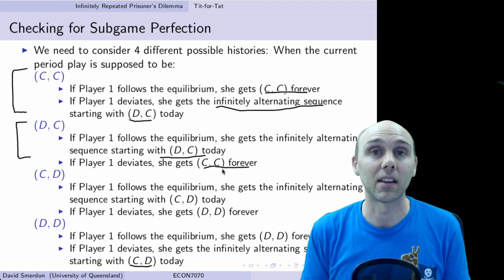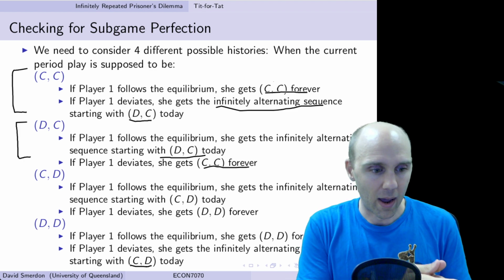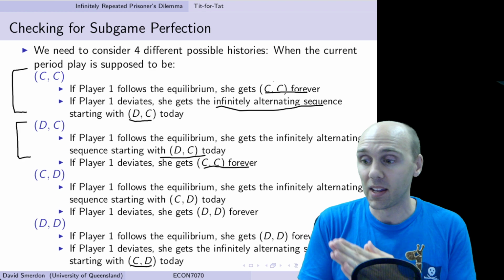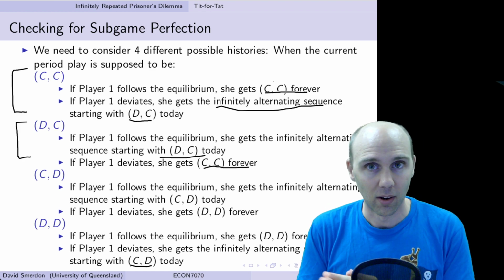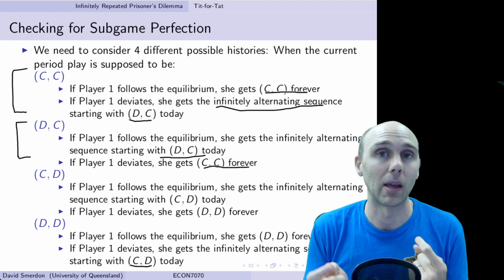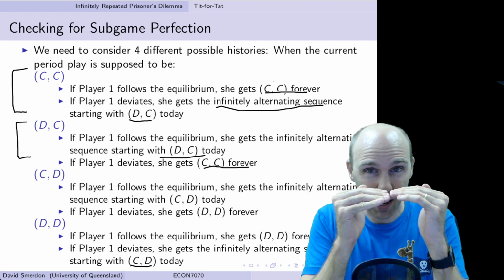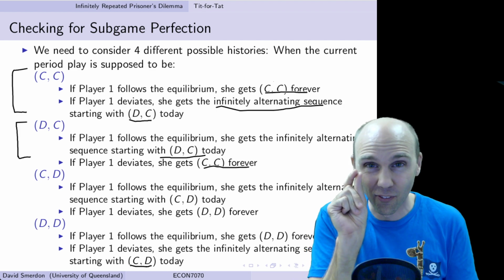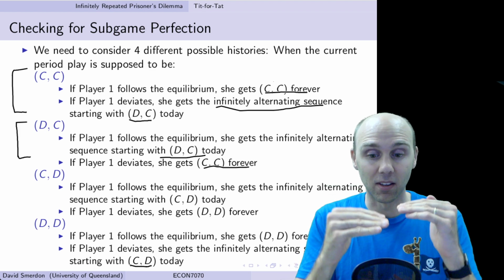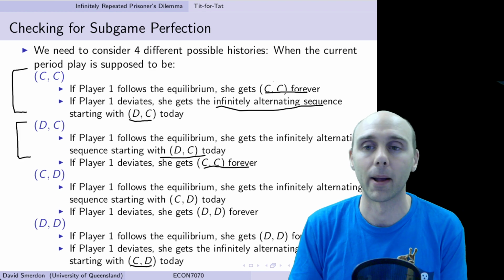It's like saying we need that delta is at least as big as a third, but we also need that delta is not bigger than a third. We need both of these things to be true in order to have a subgame perfect equilibrium. So we need the opposite conditions of each other. It becomes very, very fine. We need a very precise number in order for these opposite things to be exactly holding at the same time.